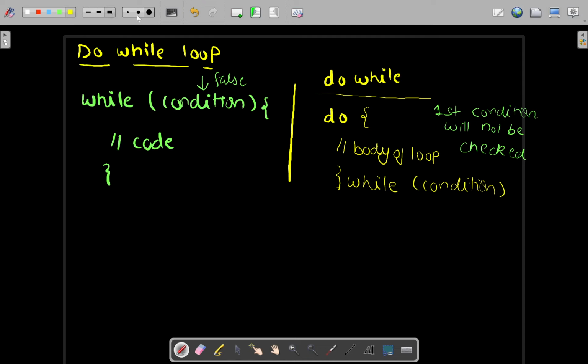This is the basic difference: in the case of a do while loop, in the first iteration it will not check any condition, it will simply execute the statements written inside the do, and after that it is going to check the condition written inside the while. So this is called a do while statement.